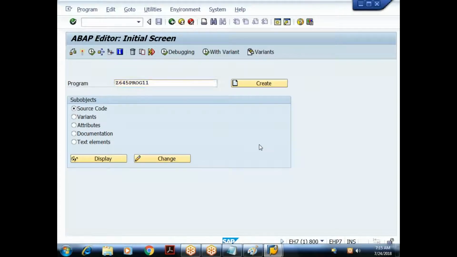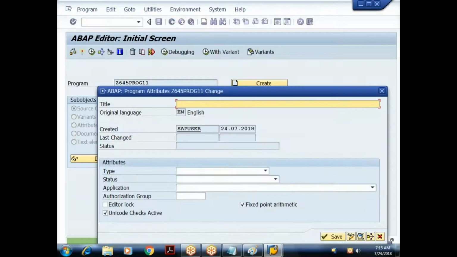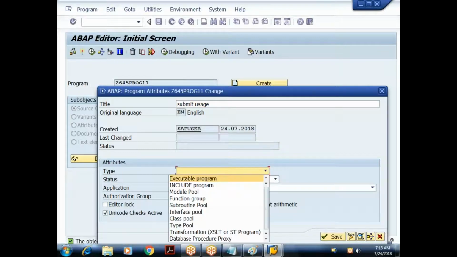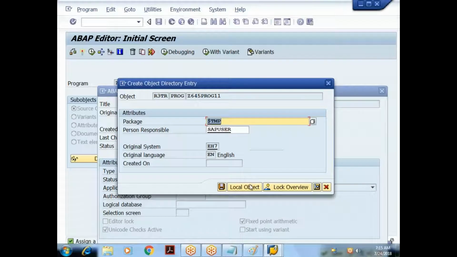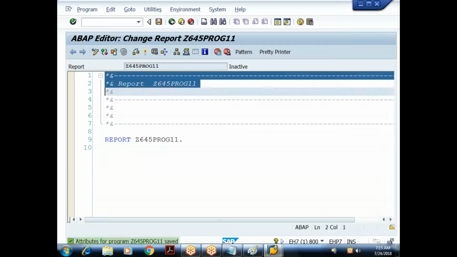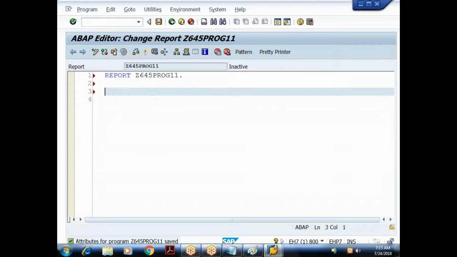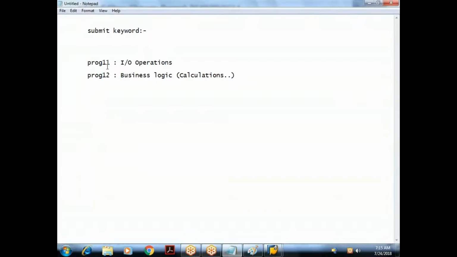I'll say 11. Some meaningful title I'll give. Okay, type of program is executable program. Let me save it in the local object. Done. So what this program 11, the source program, has to do, it has to focus on input operations to begin with.